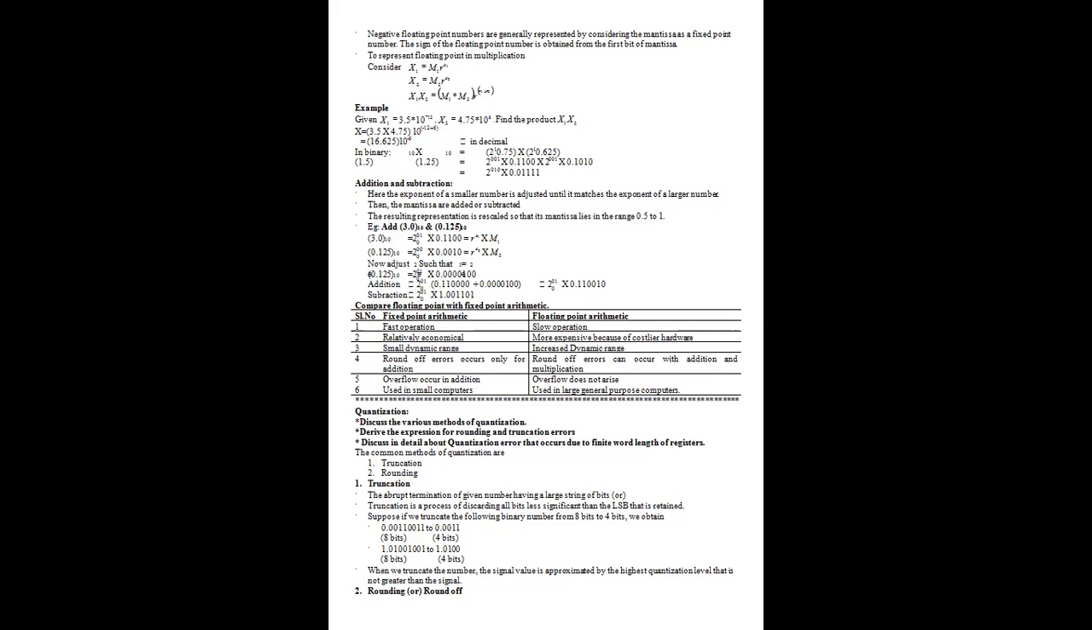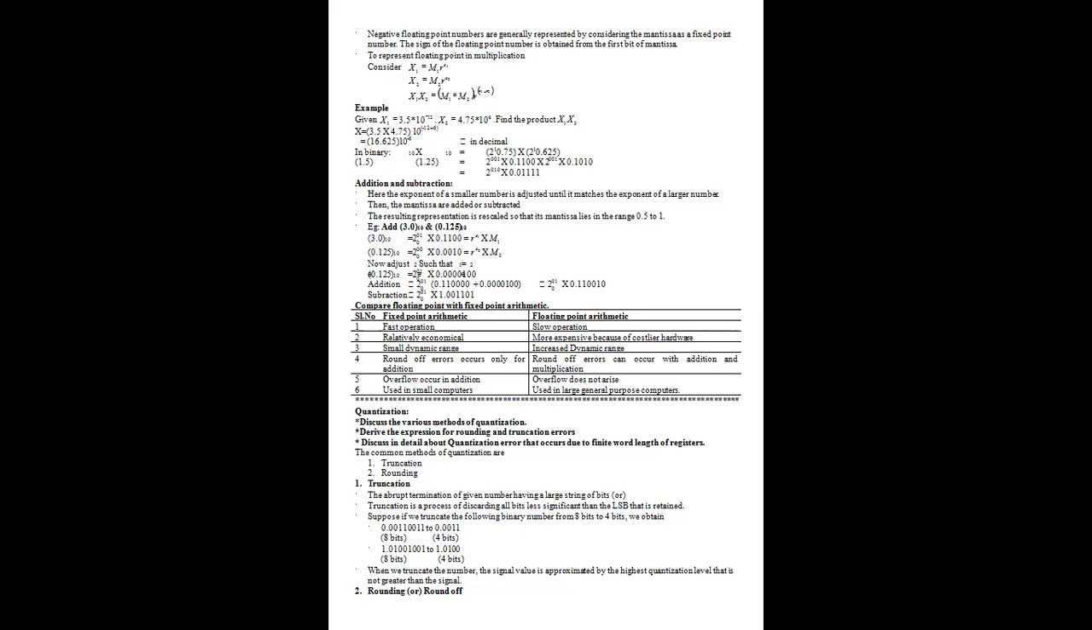Fixed point has a small dynamic range, whereas floating point has an increased dynamic range. Round-off errors occur only for additions in floating point, whereas in fixed point, round-off errors can occur with multiplications as well as additions. Overflow occurs in additions in fixed point, whereas in floating point overflow does not arise. Fixed point is used in small computers, and floating point is used in large general purpose computers. Okay, so this is a brief discussion about fixed point and floating point representations.